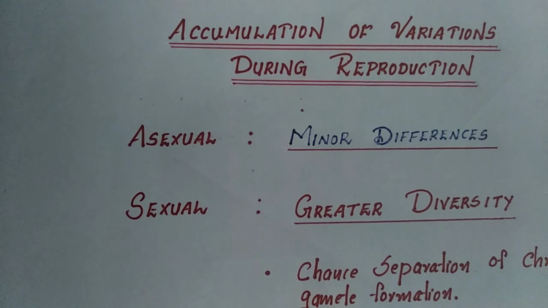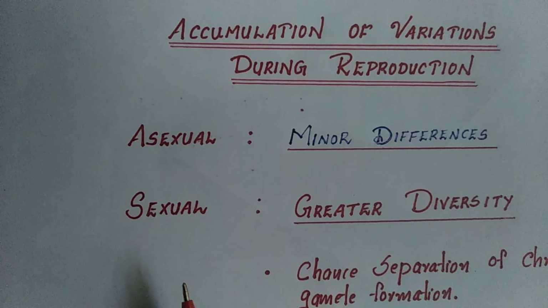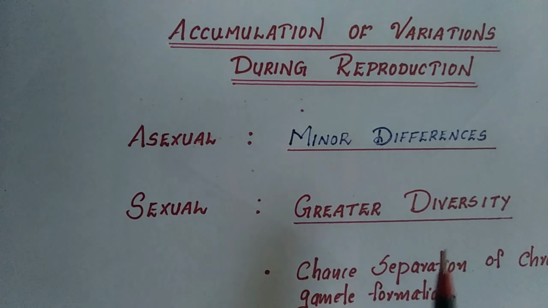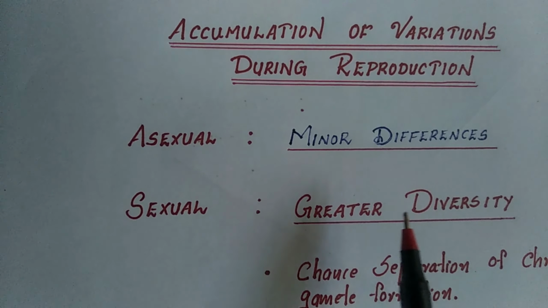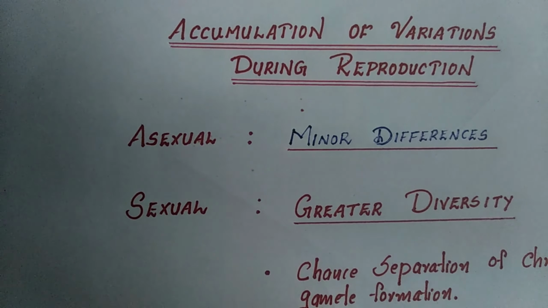This is what we call variation. The variations accumulate and pass on to more and more individuals during each generation, and we will observe distinct variations in case of sexual reproduction. So sexual reproduction brings greater diversity, whereas asexual reproduction brings minor differences.